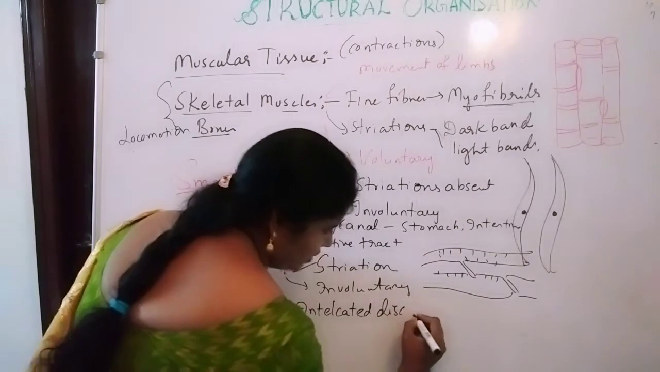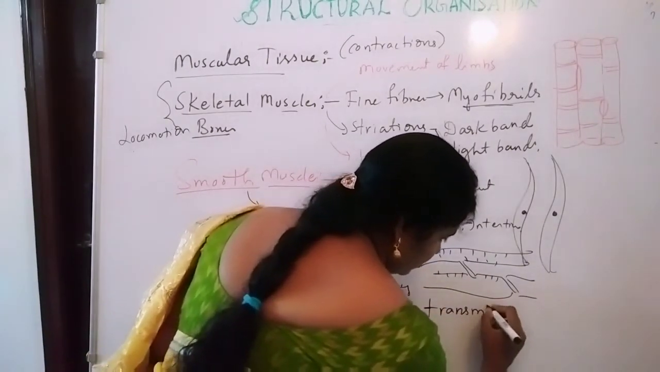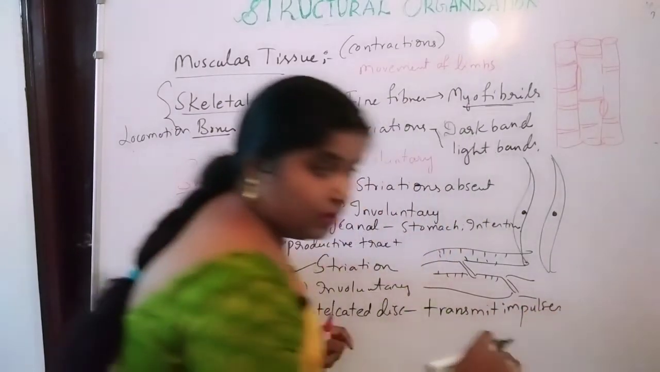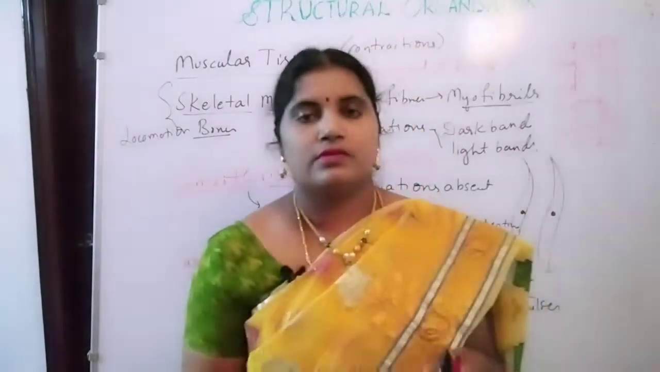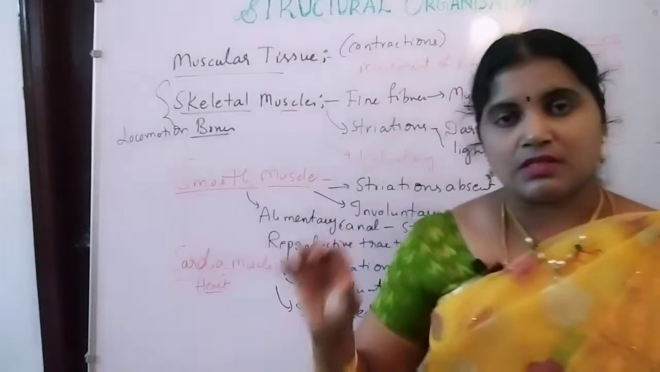is to transmit the impulses to the surface of the heart, so that the heart can continuously function. So that is about the three types of muscles.